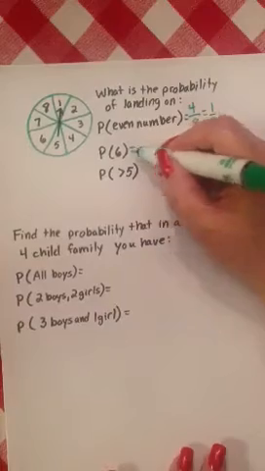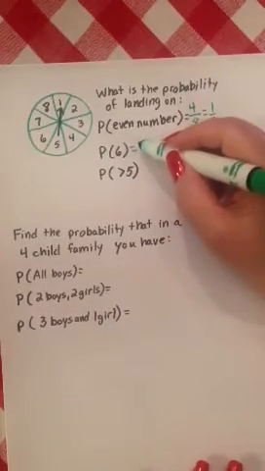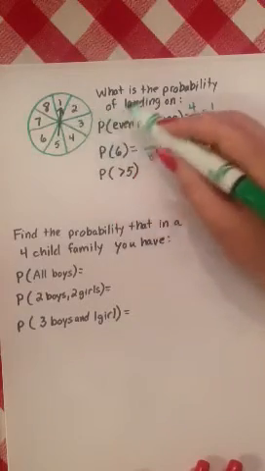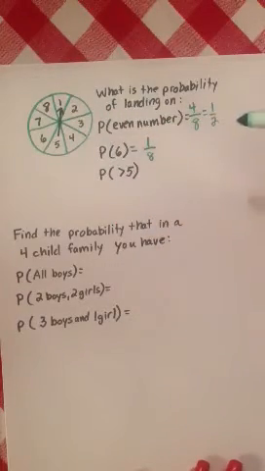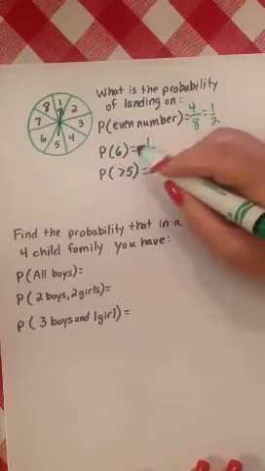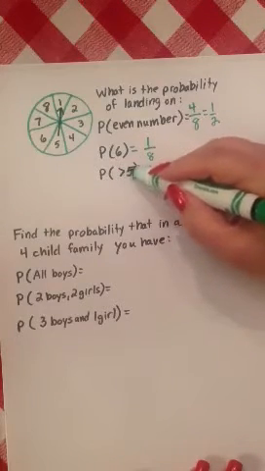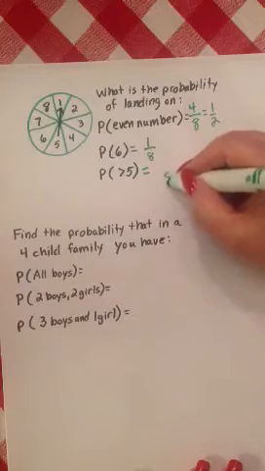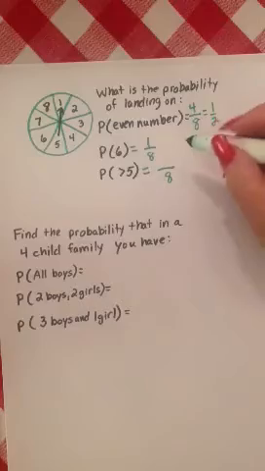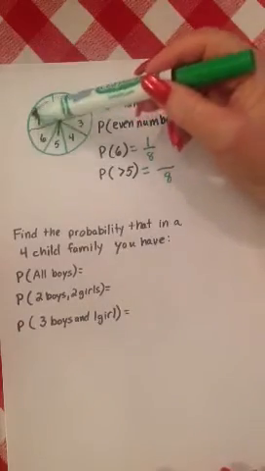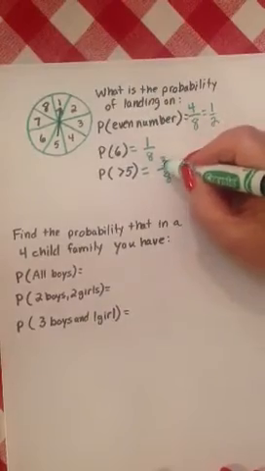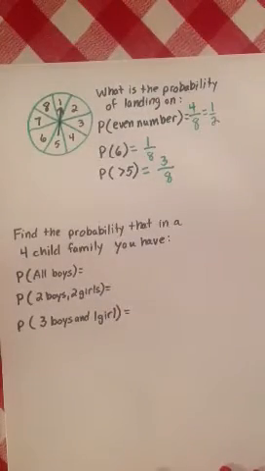What's the probability that you'll spin and get a 6? Well, there are 8 choices, and of the 8 choices, only one of them is 6. So it's 1 in 8. Next it says, what's the probability that when you spin you get a number greater than 5? Well, there are 8 numbers, and on the spinner, the ones that are greater than 5 would be 6, 7, and 8. So that would be 3 of them, so the answer would be 3/8.